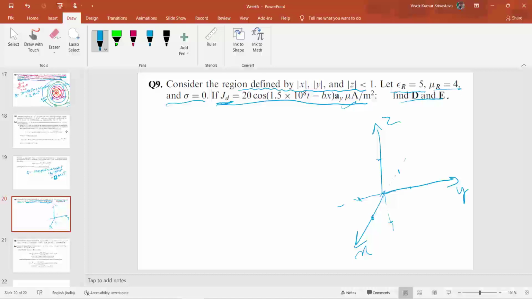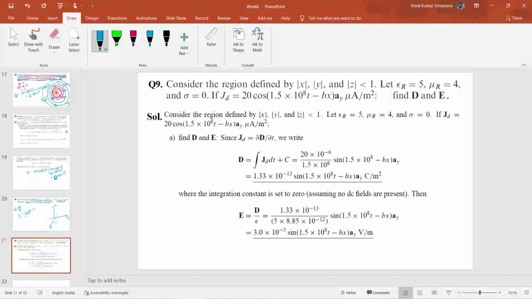As we know from Maxwell's equation, J d is defined as del D by del t. So from here we can say that D equals the integral of J d dt plus C. Here J d is given as a function of time, so you can integrate this J d with respect to time and then calculate the value of D. So that's how you can calculate.